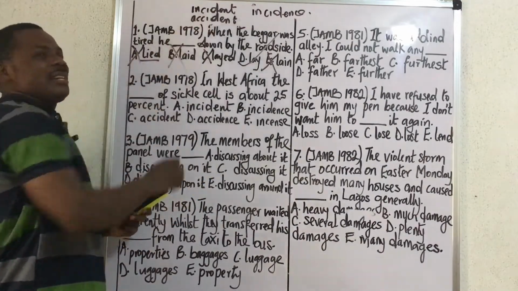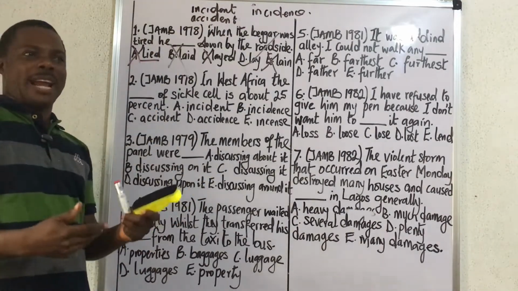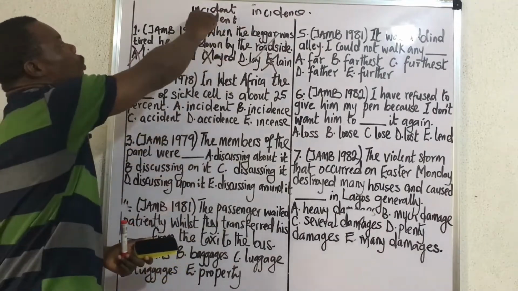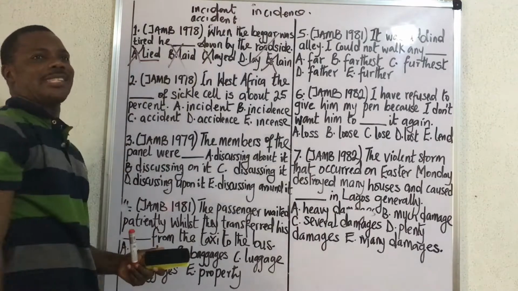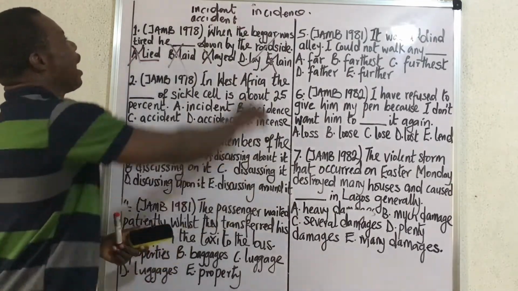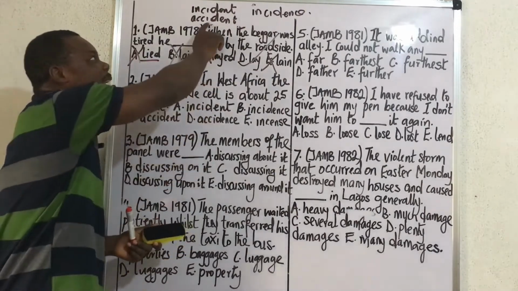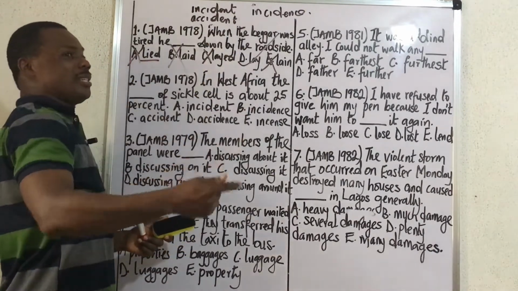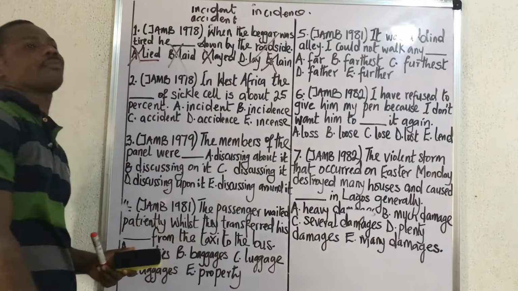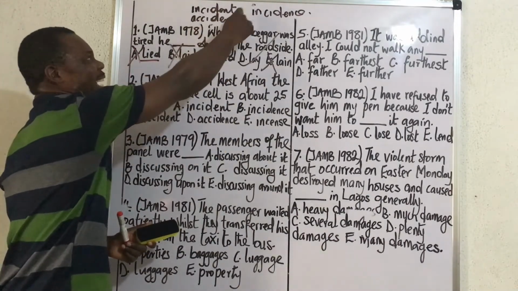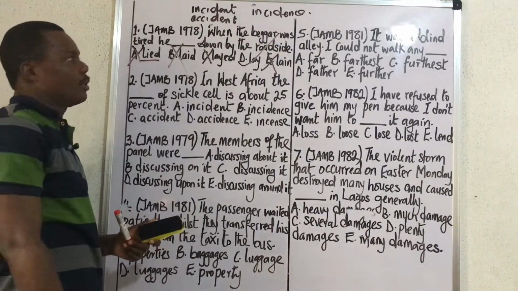Incident is an unexpected event that takes place, but no damage is caused. That is incident. What about accident? Accident as well is an unexpected event that takes place, resulting in serious damage. So incident, no damage. Accident, damage is caused.